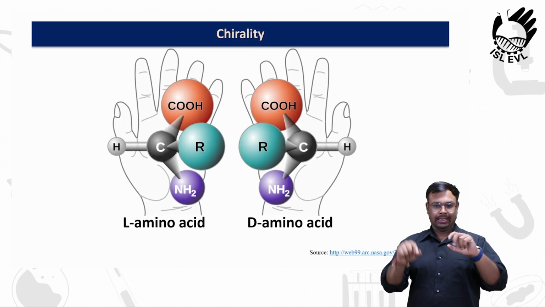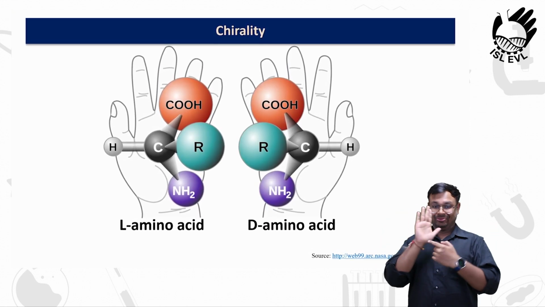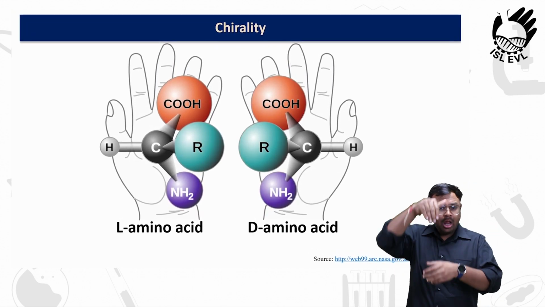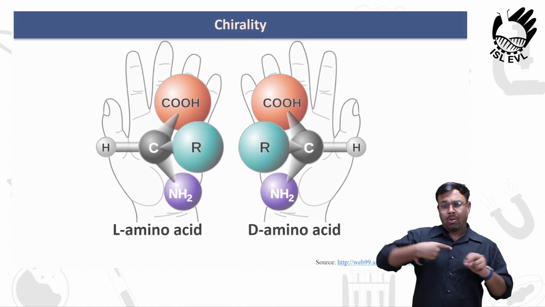For the past 22 years, our group at CCMB is trying to understand unique proofreading mechanisms that are operational in biological system to maintain quality control while translating genetic code. Amino acids are chiral molecules. They come in two flavors, L amino acids, D amino acids. However, proteins are made up of only L amino acids. Our major work is understanding how these D amino acids are kept away during protein synthesis.